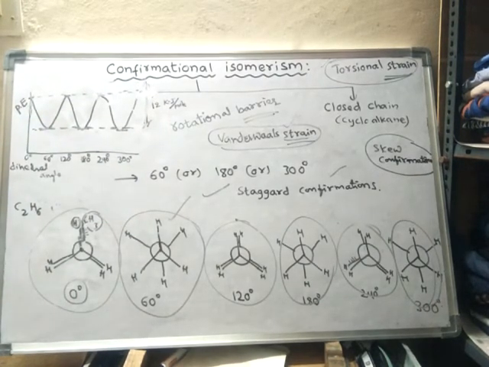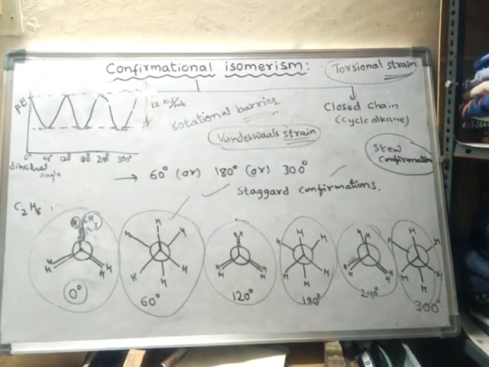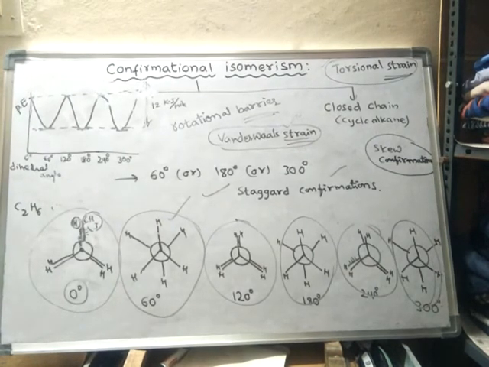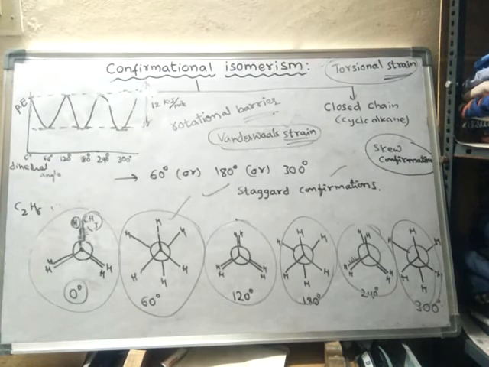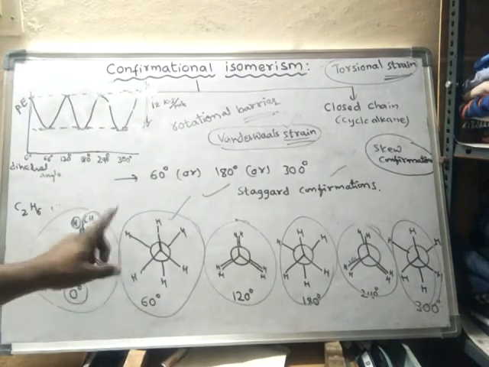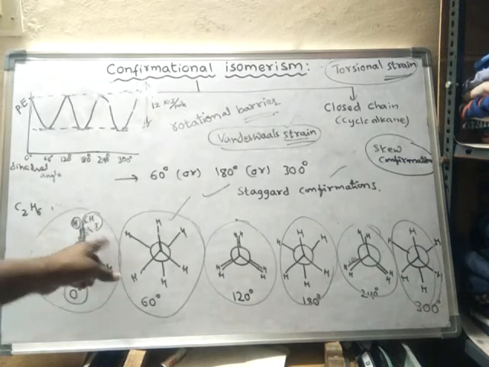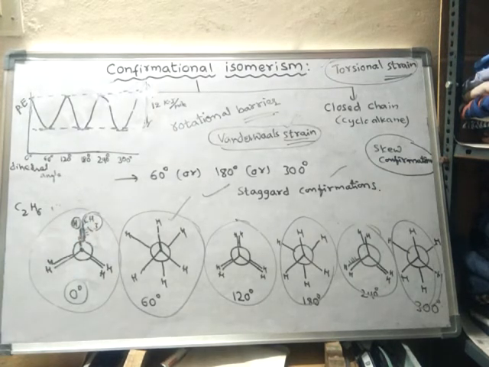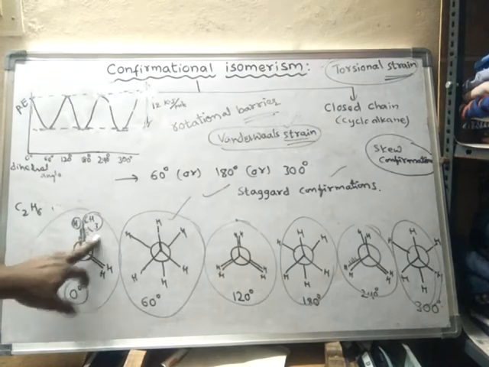That means groups larger than hydrogen cause larger barriers, larger rotational barriers, or larger energy barriers. When the barriers are large enough, as in the case of a suitable substituent, here hydrogen is substituted by a methyl group. So here it is substituted ethane.